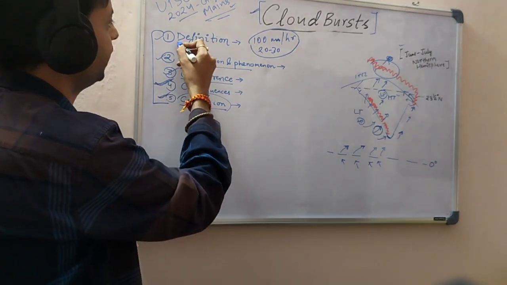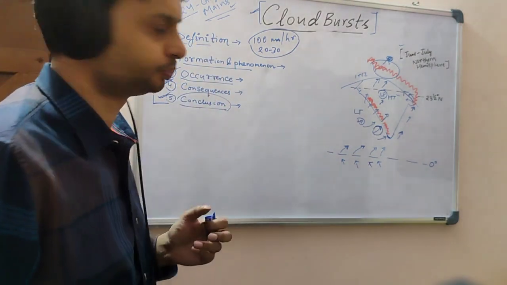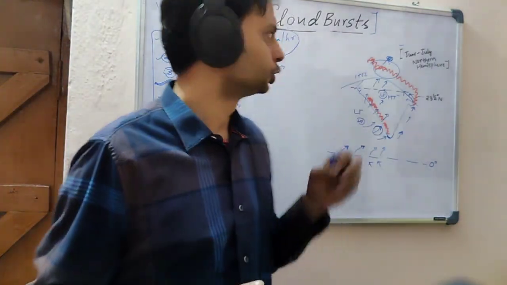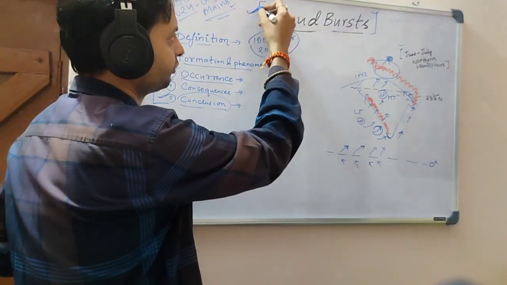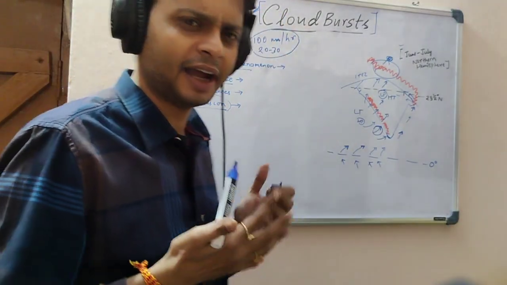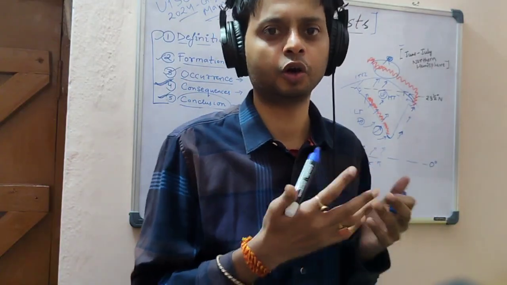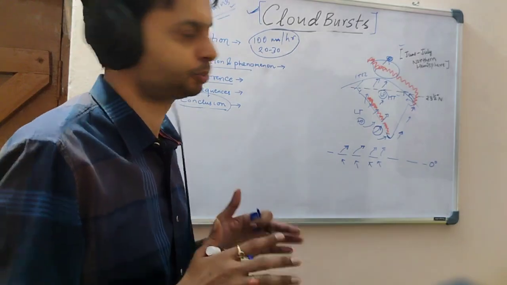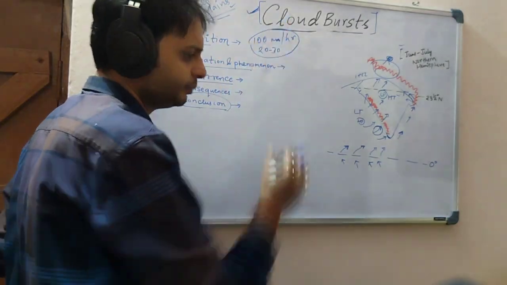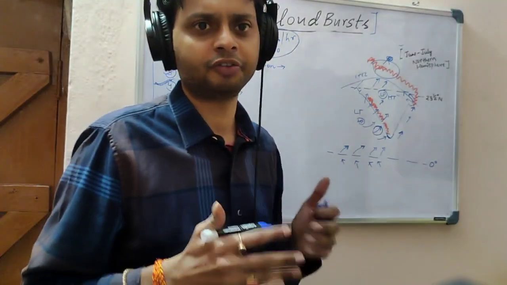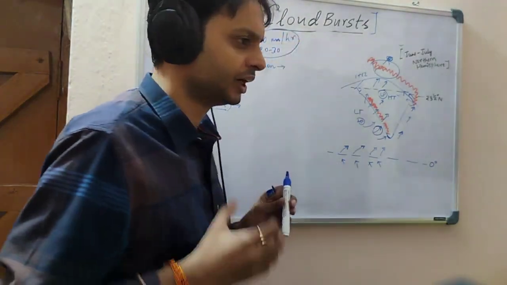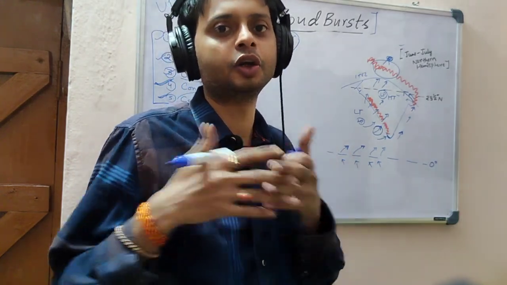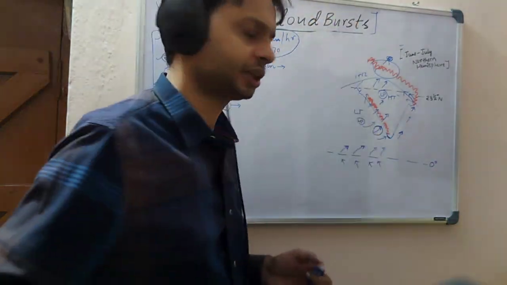First, we have to define in this kind of question. Particularly, we have to give a geographical definition. So if you know the actual geographical definition of a cloudburst, it is actually different from rainfall or precipitation. Normal rainfall is not a cloudburst. You have to remember this point. When you see 100 millimeter per hour of rainfall in a 20 to 30 square kilometer area, that is short duration, intense rainfall in a small region, and it is classified as a cloudburst.